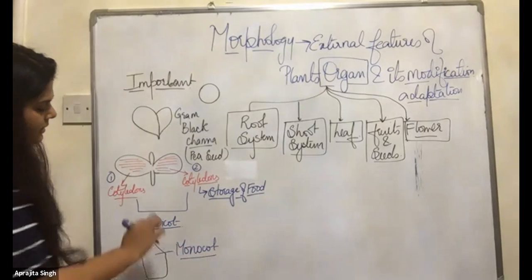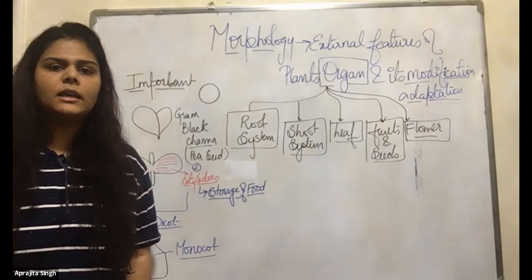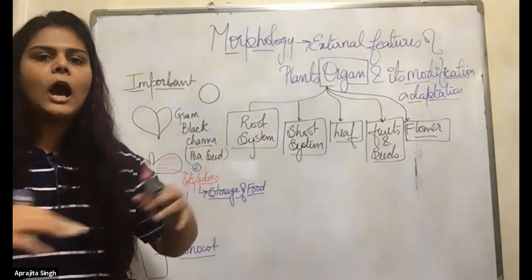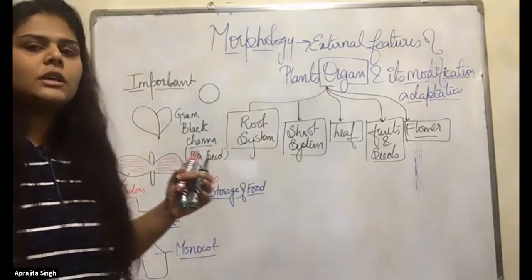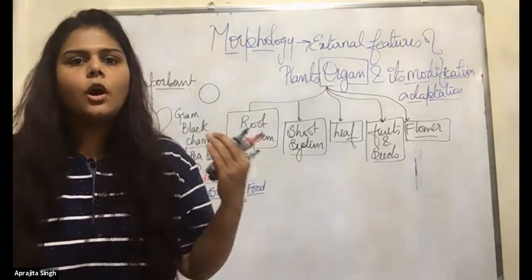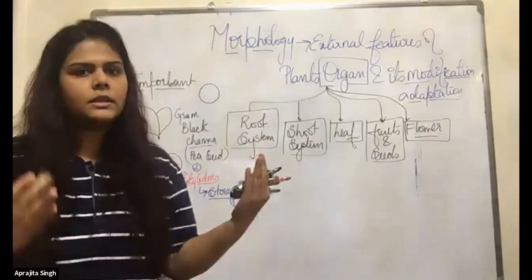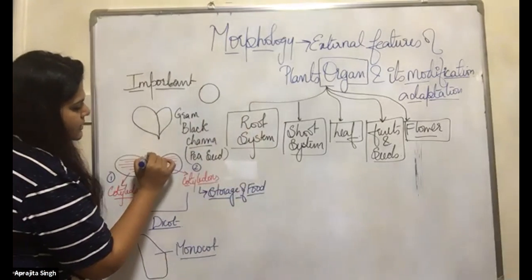Monocot plant, dicot plant. This is the difference between monocot and dicot, depending on how many cotyledons they are having. And maximum, or you can say every plant is divided into only two types, monocots or the dicots. Okay. Now you can see this structure.